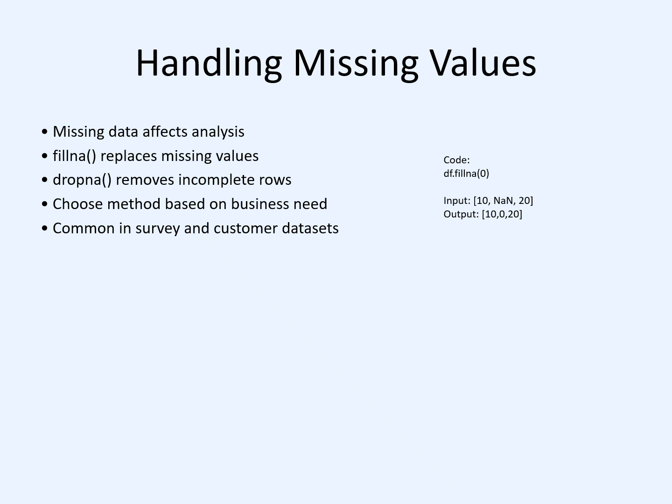In this example, the input dataset contains the values 10, None, and 20. The None value represents missing data. Using fillna(0), Pandas replaces the missing value with 0. So the output becomes 10, 0, and 20. Proper handling of missing values improves data quality and helps to create reliable datasets for further analysis and improvement.